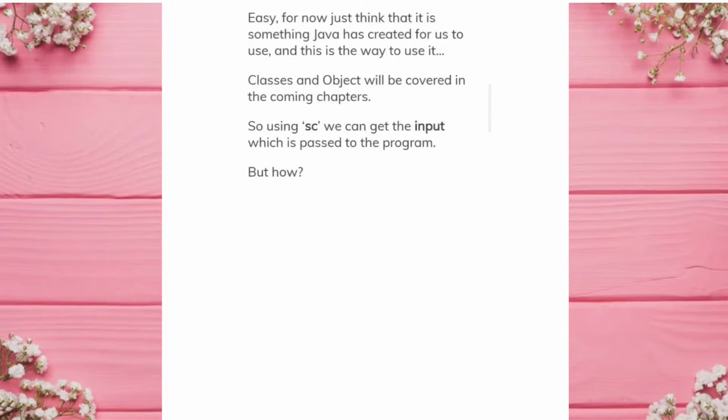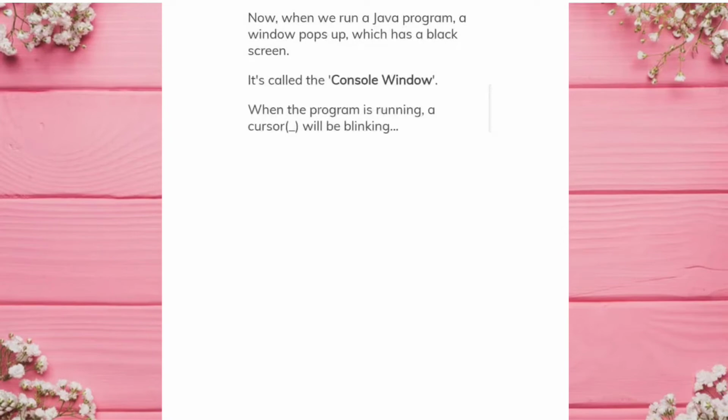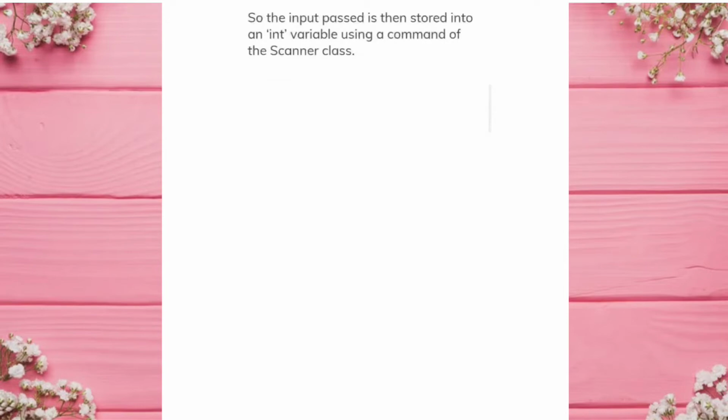But how? Now, when we run a Java program, a window pops up, which has a black screen. It's called the console window. When the program is running, a cursor underscore will be blinking. That is where we need to pass the input. So the input passed is then stored into an int variable using a command of the scanner class, int = sc.nextInt.